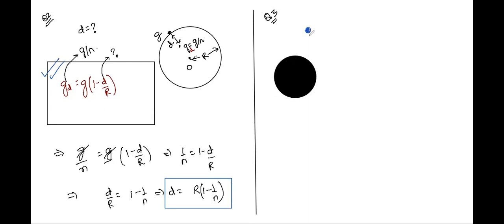It hits the Earth with speed v given as, and then there are four options. The first one is the square root of 2GM by RE times (1 minus 1 by 10). Then the second one is... Just give me a second, class. Just 1 second.